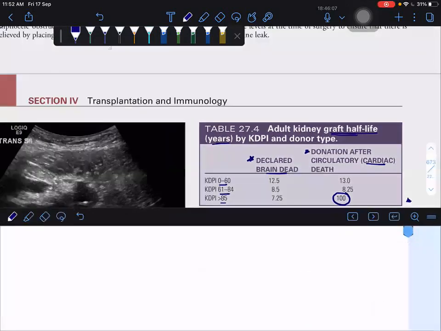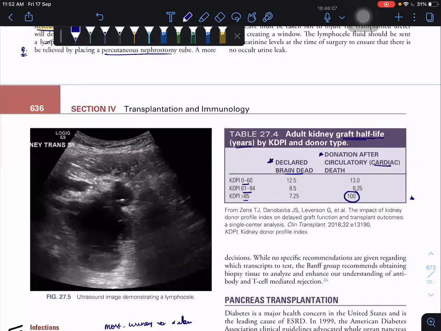They're doing adult kidney graft half-life bracket here, given by KDPI and donor type. Does it mean years or what? I don't know. Just remember KDPI greater than 85 is 100 for cardiac death. If something is asked, you can write like this. It's almost 100, percentage or something. And you see the cardiac death always has the higher value, except in case of KDPI 61 to 84, where brain dead has the higher value, 8.5.